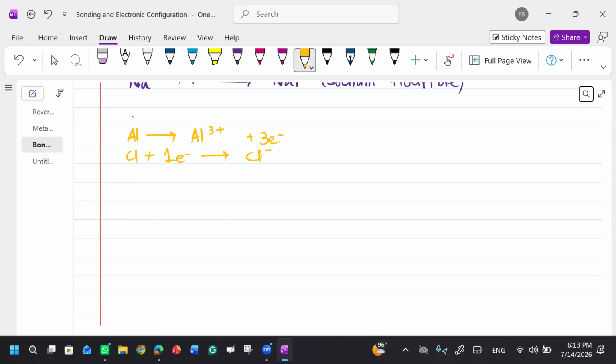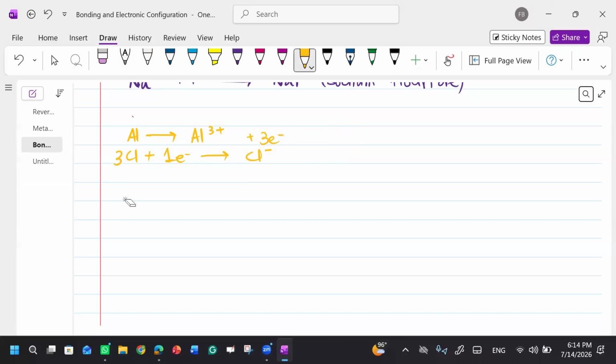So aluminum has the capability to lose 3 electrons. But the chlorine can only gain 1 electron. So what do we need? We need 3 chlorine atoms. Are you getting this? You will take the 3 chlorine atoms, and you will multiply this equation.